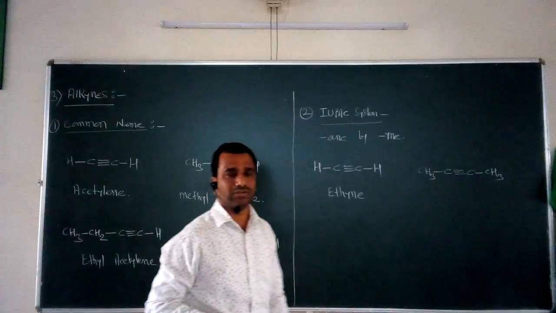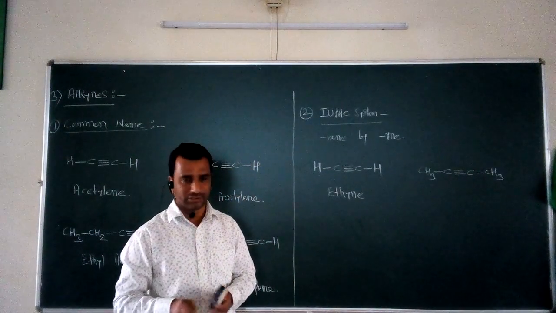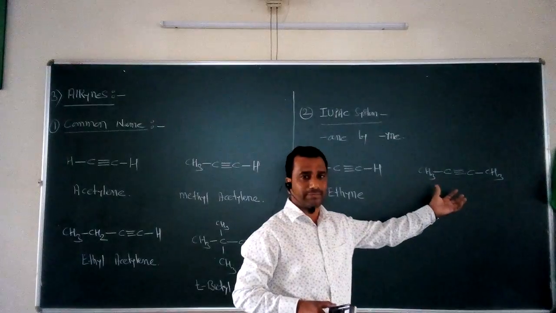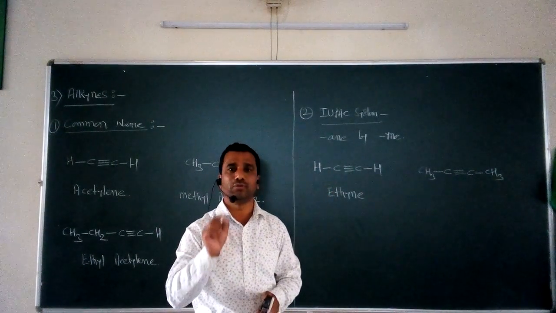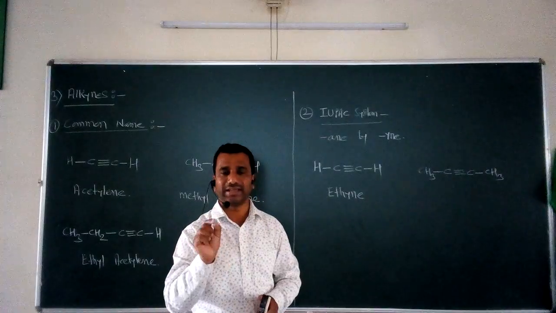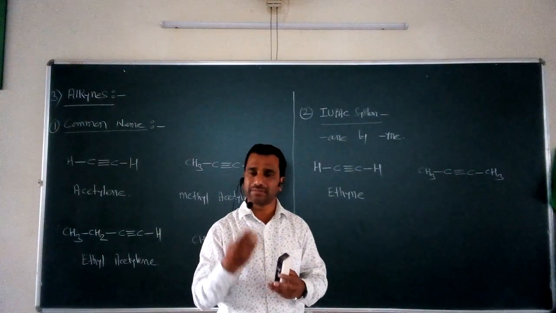If you want to assign the IUPAC nomenclature for the given compound, again we have to follow the same rules. Now how many carbons are present in the given compound? Four carbon atoms are present. So what is the name of the parent alkane? It is called butane. Just replace ANE of butane by YNE. So it becomes butyne.